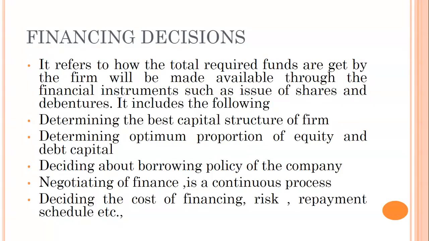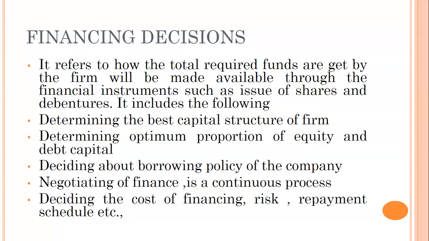Financing decision. It refers to how the total required funds to be raised by the firm will be made available through financial instruments such as issue of shares and debentures. It includes determining the best capital structure of the firm. That is again the debt equity mix. There are different theories talking about capital structure that we will see in the forthcoming units.